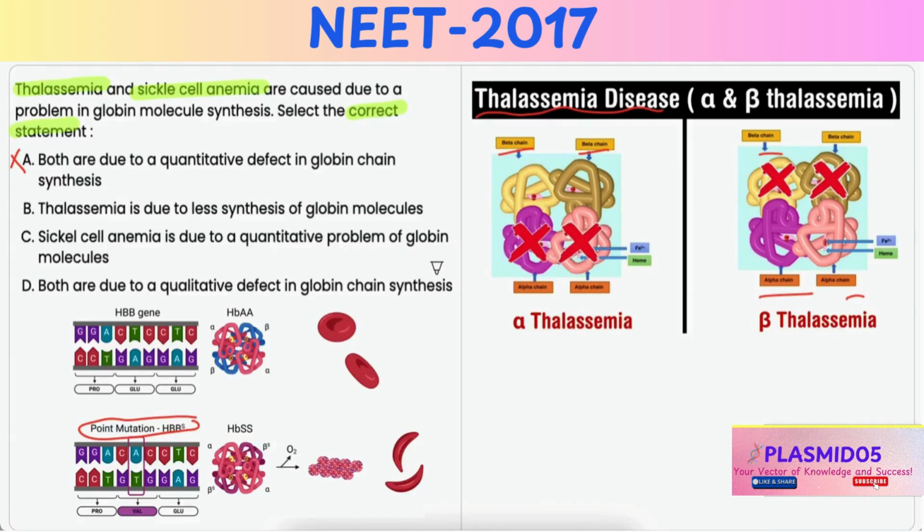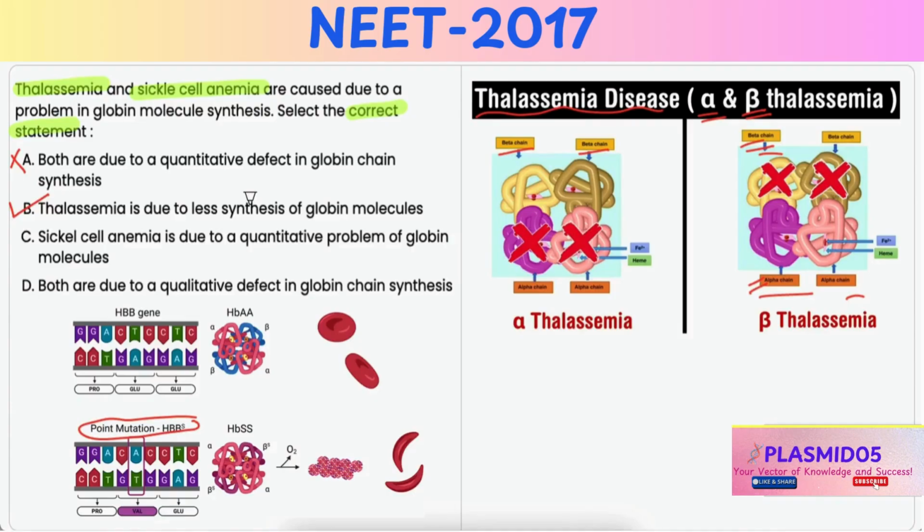Option B, thalassemia is due to less synthesis of globin molecules. Now, thalassemia results from reduced or absent synthesis of either alpha or beta globin chains of hemoglobin, leading to imbalanced or less synthesis of this globin production. Hence, it is the correct option.